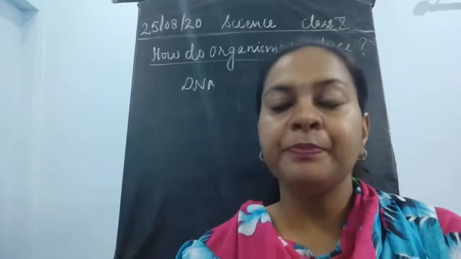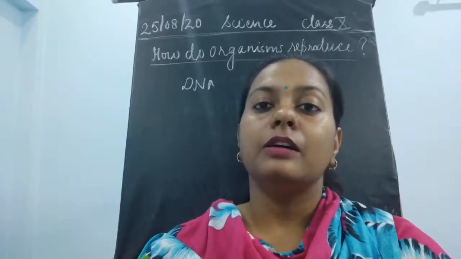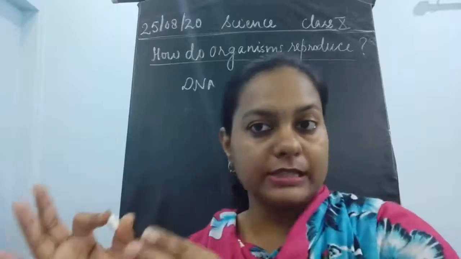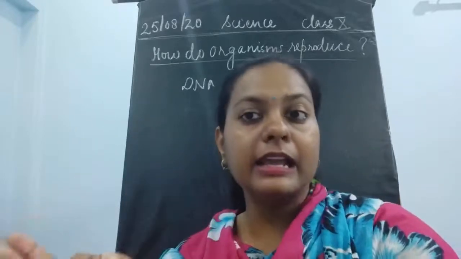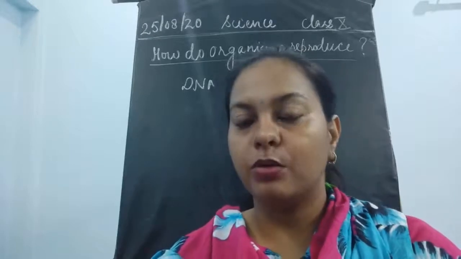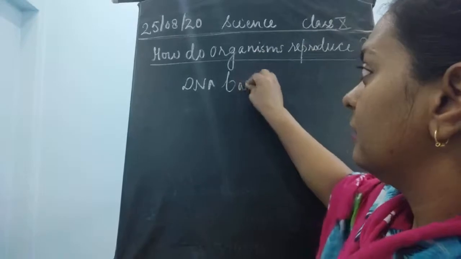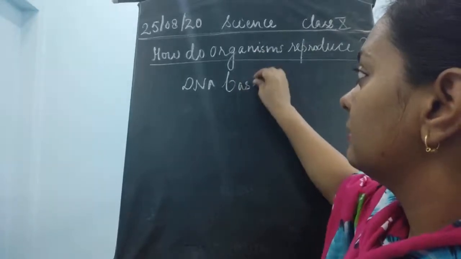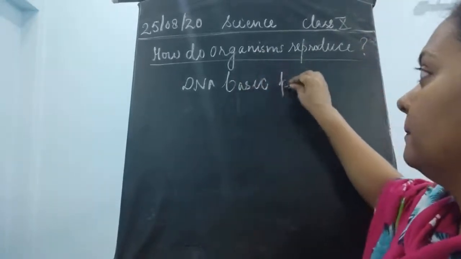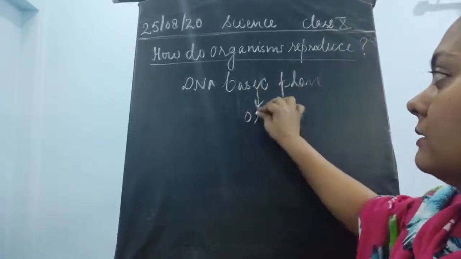Is this clear? This blueprint is going to tell us that this organism belongs to this category. So the DNA has certain information. DNA has the information regarding the basic plan, for each and every organism.